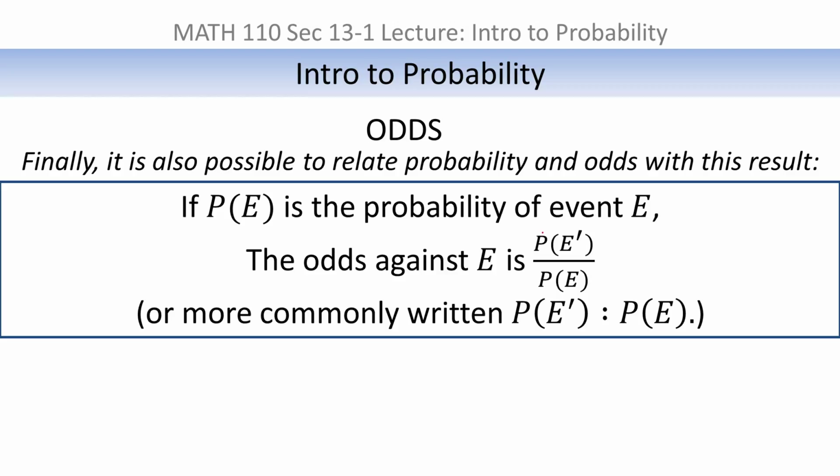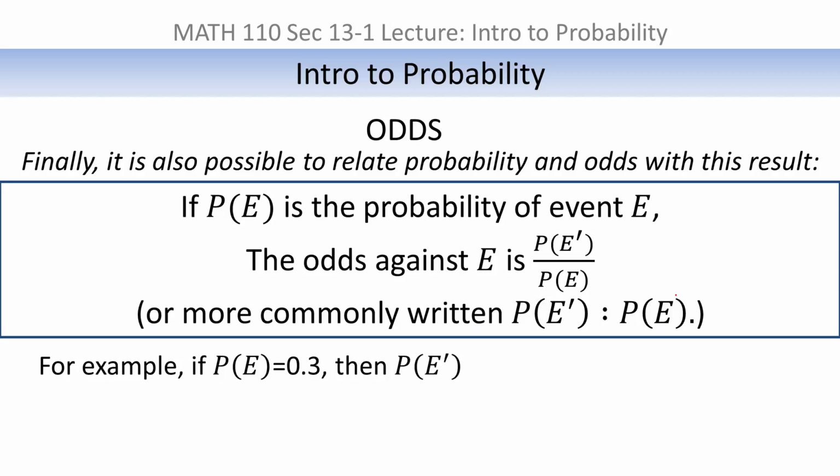So if you did want to change this fraction back to a standard way of writing odds, the numerator would be on the left side of the colon, and the denominator would be on the right side of the colon. But it's equally valid to write it as a fraction. So for example, if I told you that the probability of E was 0.3, that means that the probability of E complement, that's the probability that E did not occur, would just be 1 minus the probability that it did occur, so it'd be 0.7. So if the probability of E is 0.3, the probability of E complement is 0.7.